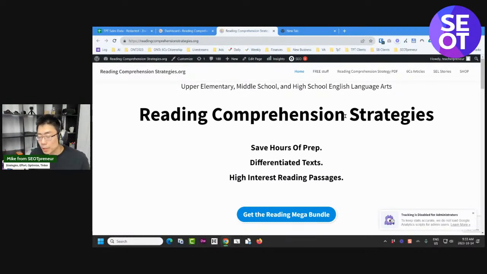And that's true. You should think about your TPT products from Google's perspective as well as TPT search. However, for me, my strategy is to rank higher on my TPT blog than my TPT product for the search term. Why? Because if they're searching for reading comprehension strategies and they land on my website, then I'm only selling my stuff, right? It's only my stuff.